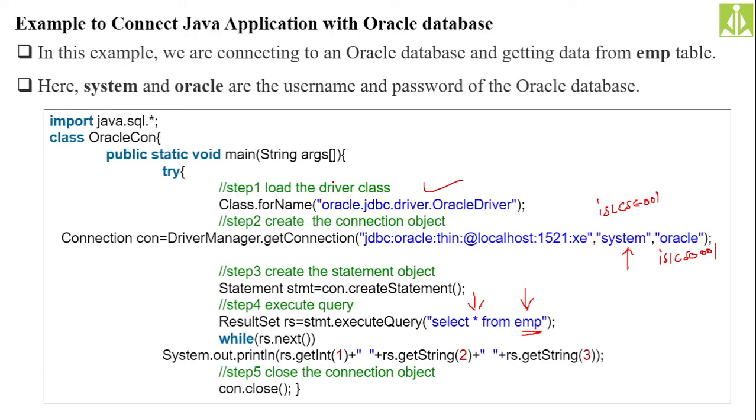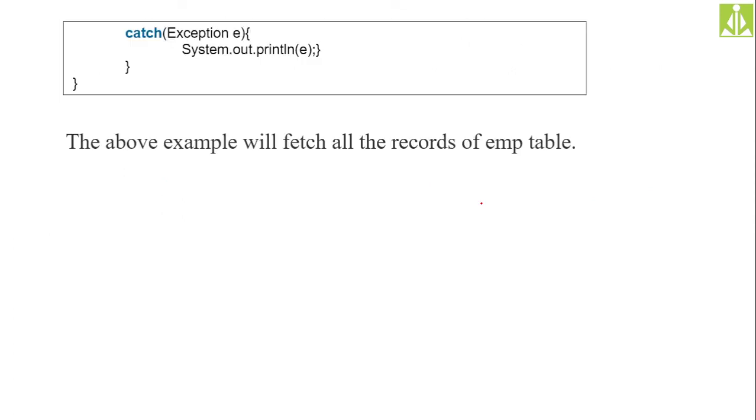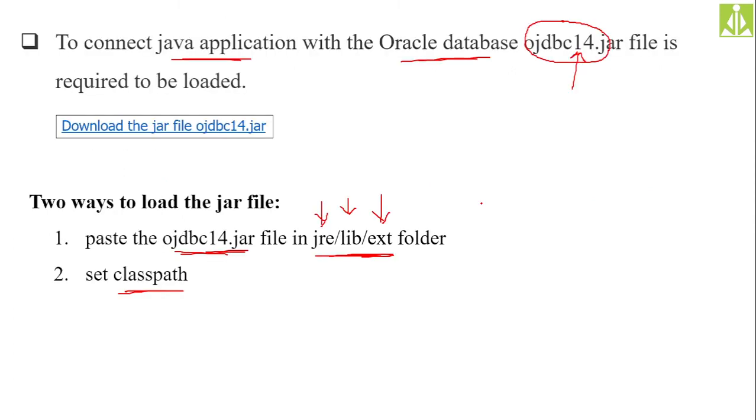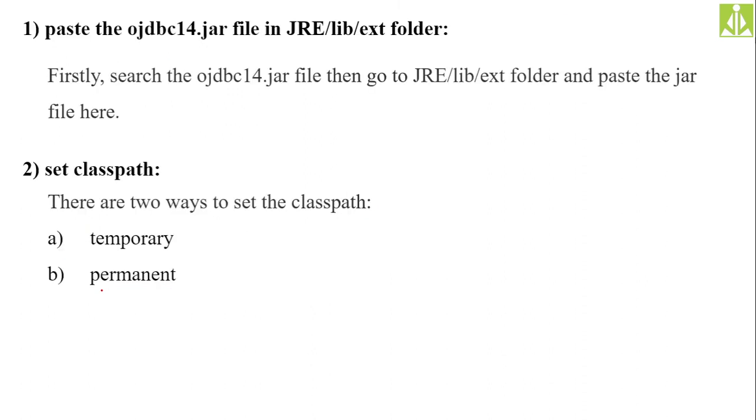See here, the Oracle JDBC driver, the Oracle driver class file we need. So this class file will be loaded at the time of execution of your program if you put this file at that location, or if you do the path setting for that OJDBC 14.jar file. And how can we do the path setting? Two ways. Either you copy the file at this location, or you do the path setting for that file. We will go with the first approach, not the second approach. But how to do the second approach, that also I have shown over here.